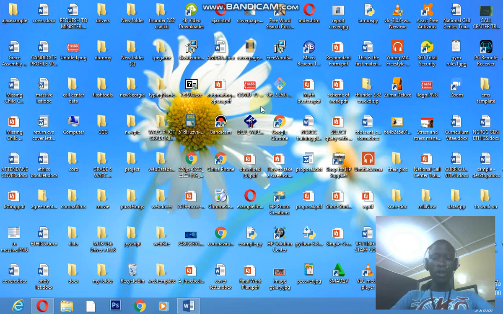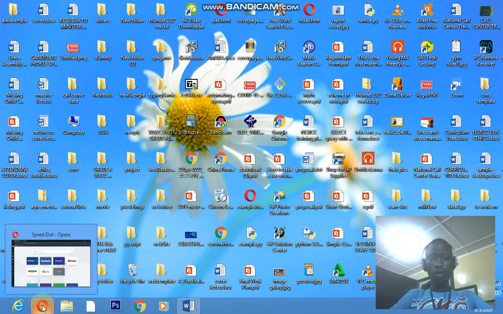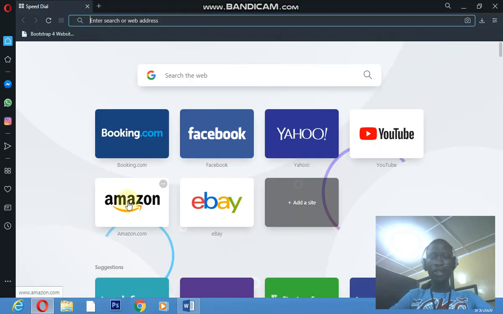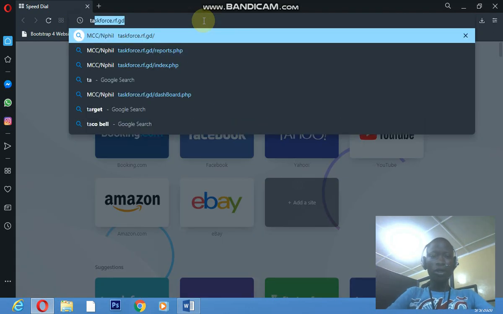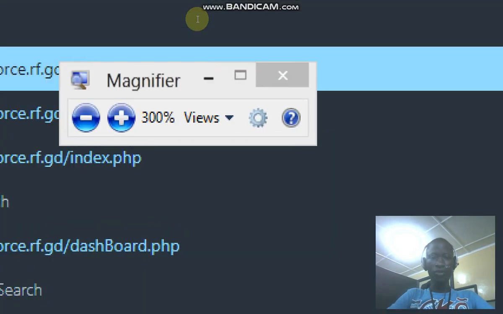To have access to the software, you will have to go on your phone or on your laptop, go to your browser, and just type in taxforce.rf.gd. I think I can zoom that in for you to see.